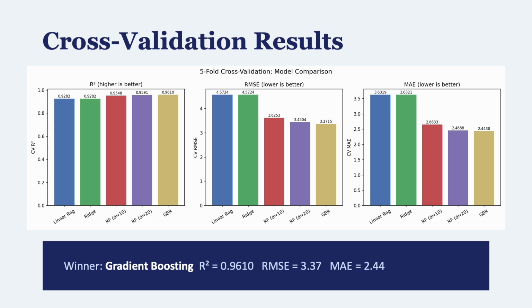Cross-validation results: here are the cross-validation results. The 2 linear models performed identically at R² 0.928. Ridge added no observable benefit on this dataset. Random forest improved significantly, and gradient boosting came out on top with R² 0.961, the lowest RMSE of 3.37, and the lowest MAE of 2.44. It also had the most consistent results across folds with the smallest standard deviation.